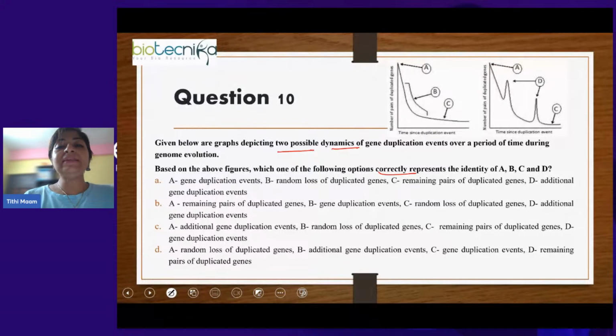So first, what we will do, check the graph and see what is there in the coordinate. Okay, so in the x-axis, we have time since duplication event, and on the y-axis, we have number of pairs of duplicated genes. Okay, so what do we see here? So basically the x-axis will grow like this, in this direction the time since duplication is increasing. Okay, so that means this is the time where duplication event has actually happened. So this is the time where duplication happened.